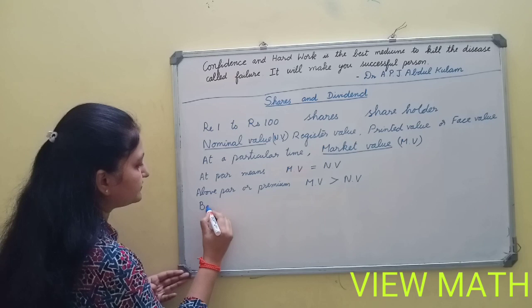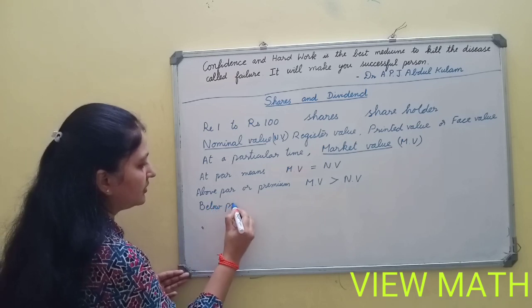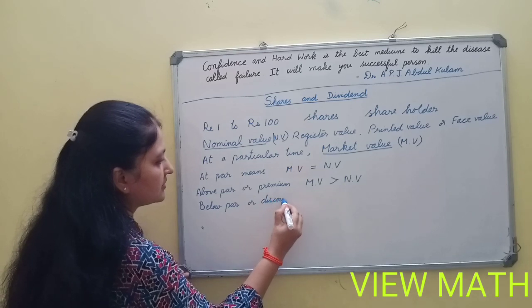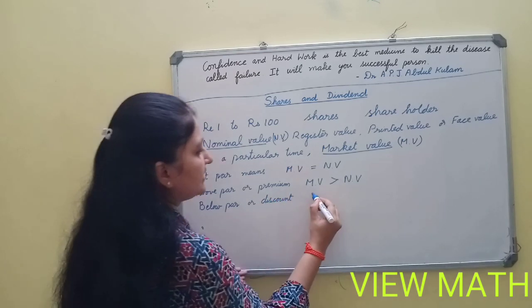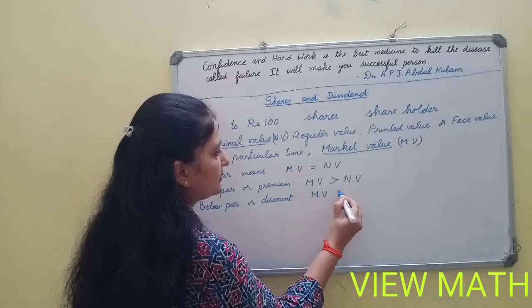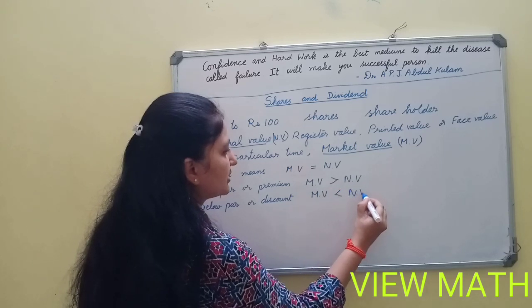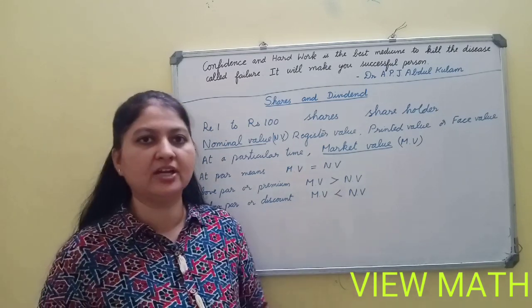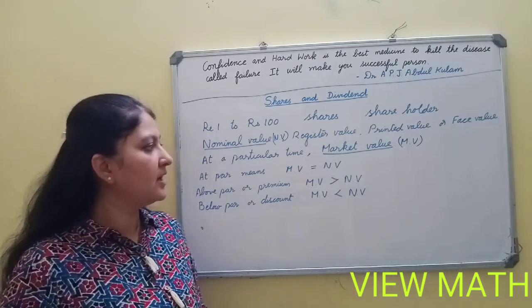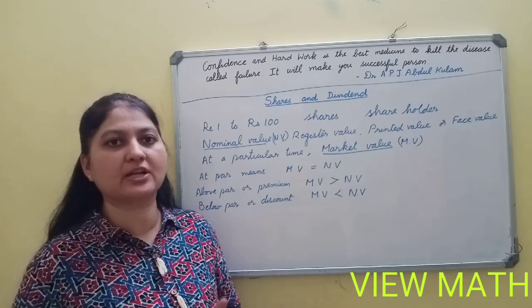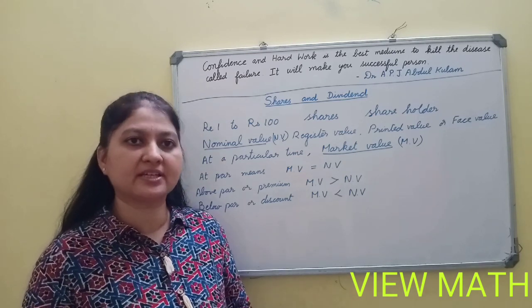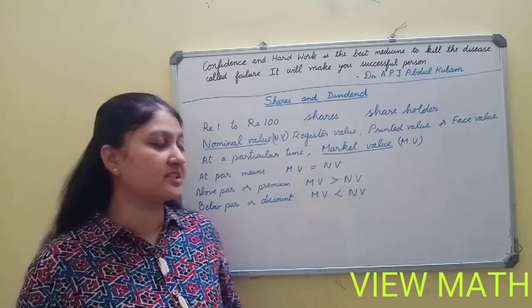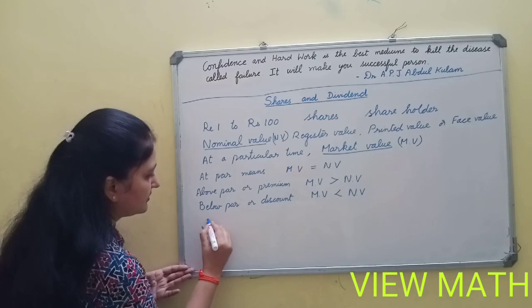Below par or discount. In that case, market value will be less than nominal value. That means the company is running in loss. After that, suppose the company is running in profit, you will be getting profit. Each shareholder will be getting the profit, and that is called as dividend.